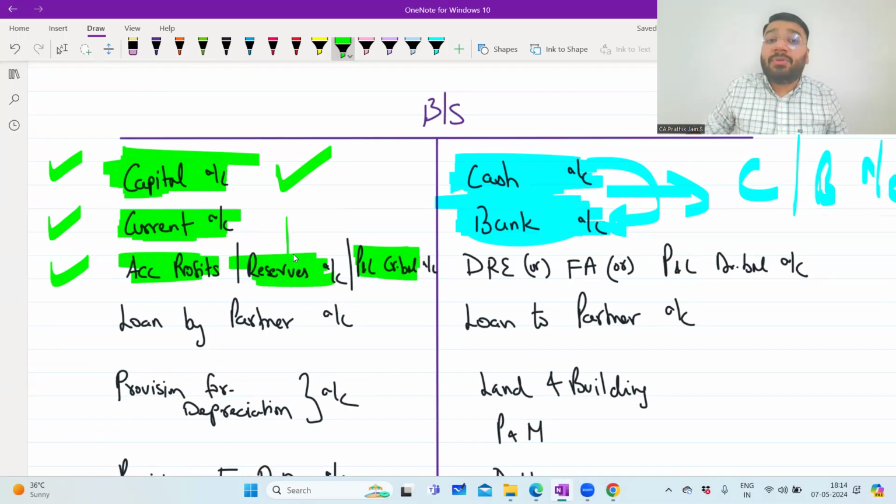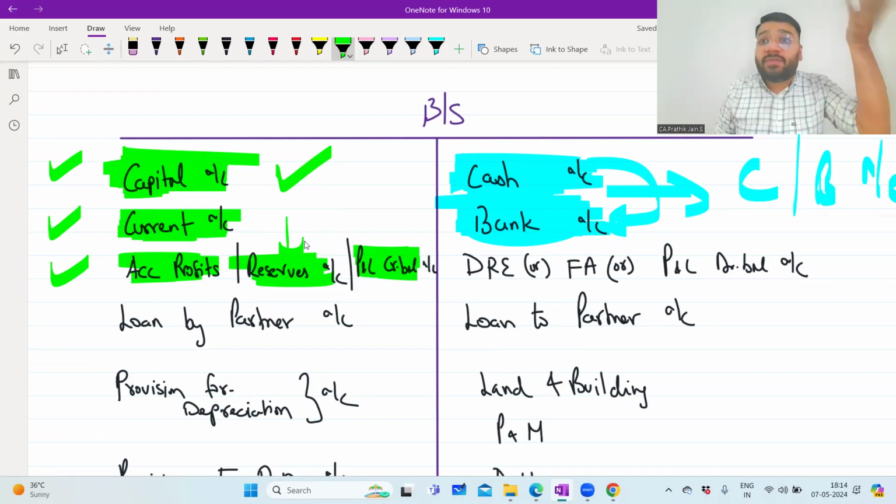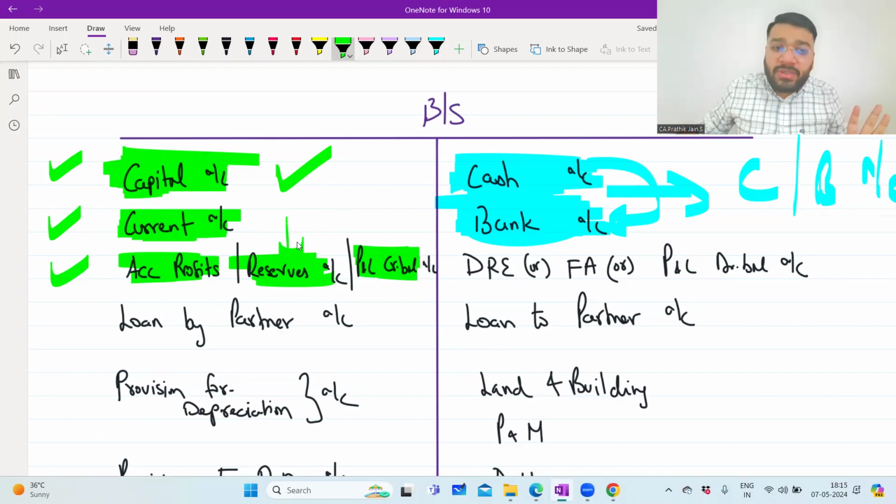Capital. Now let's suppose there is a WCR. What is WCR? Workmen compensation reserve. Now while preparing the dissolution account, there is no liability. Then what will you do? This WCR will be transferred to partner's capital account, because that money is coming from where? It's the partners' saving. The profit that we earned in the past, instead of distributing that, we shifted that money to WCR account, assuming that in future, if there is any compensation that I have to pay to workers, I'll pay it from this. If not, I will enjoy this money at a later stage. So WCR is the money that is technically belonging to the owner. So these three I will transfer to partner's capital account. So the green one goes to partner's capital account.